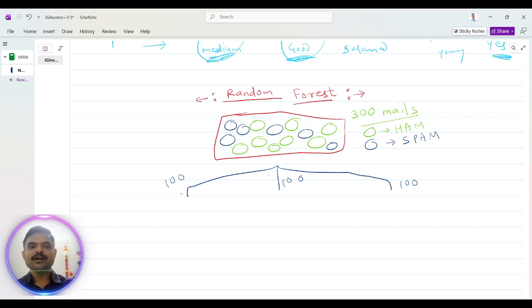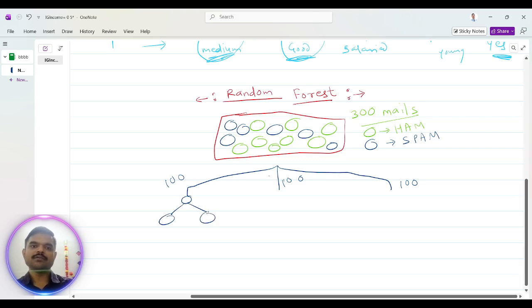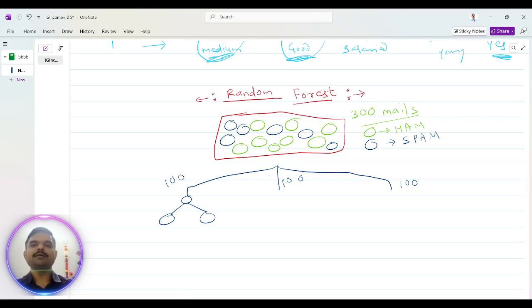Now, in this 100-row child data set, we have a decision tree like this. There will be one node. After that, for example, it is income. Then there is income high, low. Then, Miss, I'm taking the example of the previous one. Now this is mails.